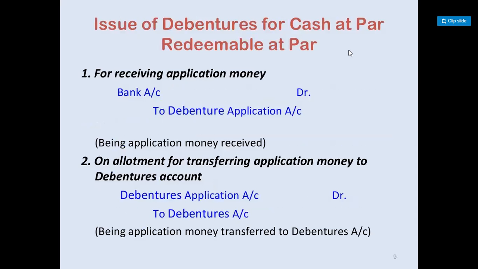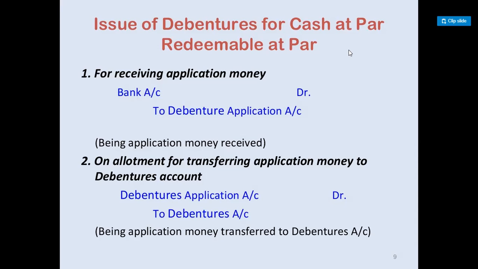Now we'll look into the journal entries. When the application money is received, the journal entry in the books of the company will be: bank account debited to debenture application account. That is the amount received on application of debenture.